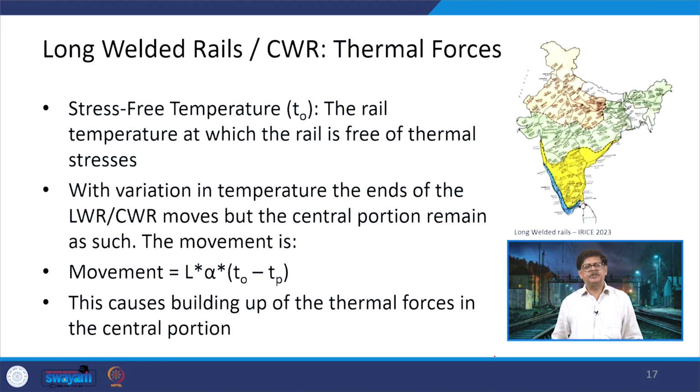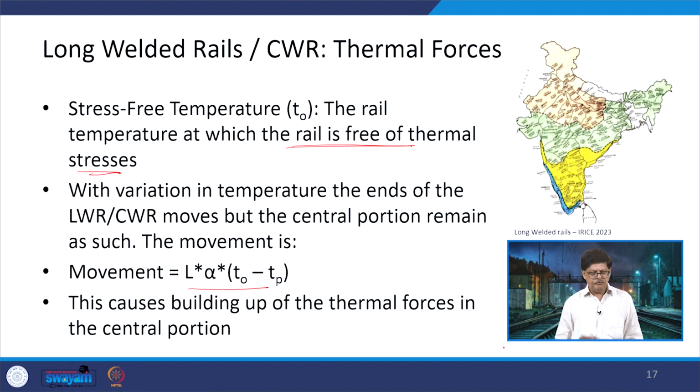As I already said, T0 is the stress free temperature, that means the rail temperature at which the rail is free of thermal stresses. Now, with variations in temperatures, the ends of the LWR and CWR move, but the central portion remains as such, and that movement at the ends is L into alpha into the difference of the stress free temperature and the prevailing temperature.